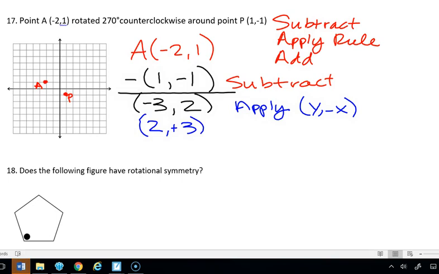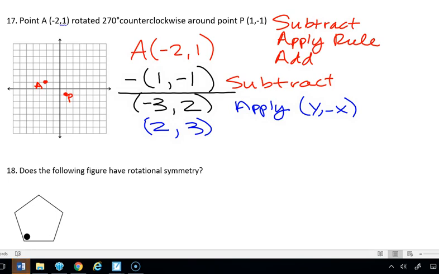Then we're going to add back the point that we subtracted. So that's going to be our next step. We're going to add to this point what we subtracted before. Whoops, I put it in the wrong place, y'all. So let me do this again. Again, we're going to apply the rule. So we're going to make this our y there, and then we're going to change this to a positive 3.